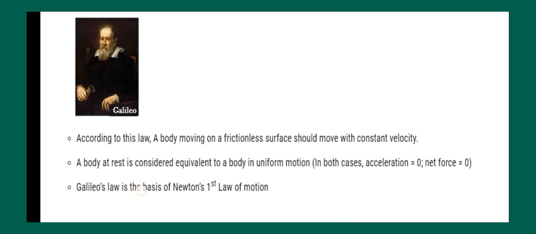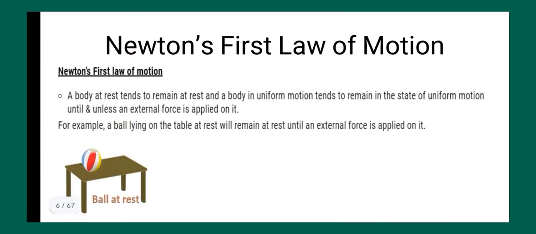Galileo's law was the first law of motion, and on the basis of it Newton's first law came into existence, right? So in case of acceleration 0, net force is 0, so the body will be at rest. Now next, see Newton's first law. Newton's first law says that a body at rest tends to remain at rest, and a body in motion tends to remain in motion in the state of uniform motion until or unless an external force is applied on it. This comes into existence from Galileo's law also.